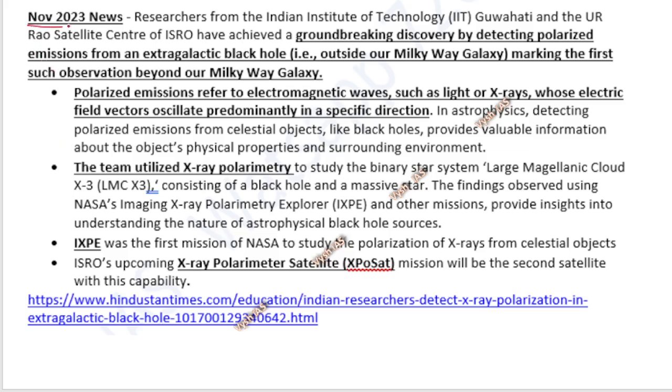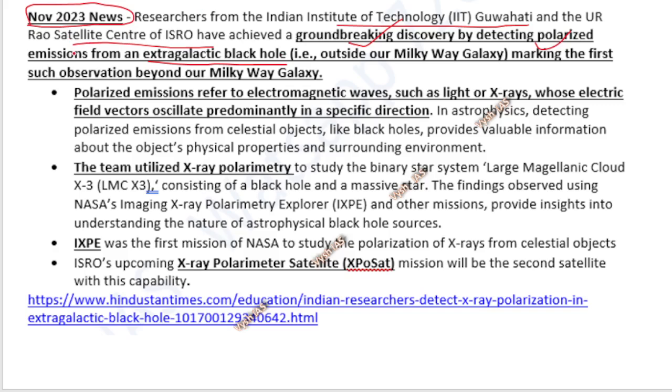Now the same topic, November 2023, another news is there. Researchers from IIT Guwahati and the UR Rao Satellite Center of ISRO achieved a groundbreaking discovery by detecting polarized emissions from an extragalactic black hole. Extragalactic is nothing but outside our Milky Way. The Milky Way is the galaxy in which our solar system is there. So outside also a lot of galaxies will be there. That is called extragalactic. There a black hole was there.